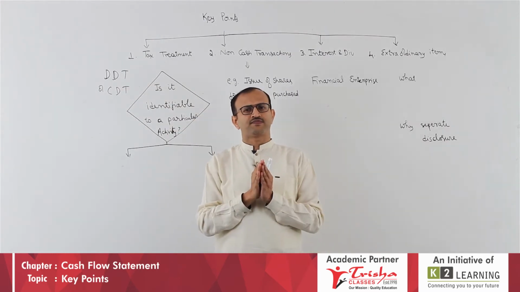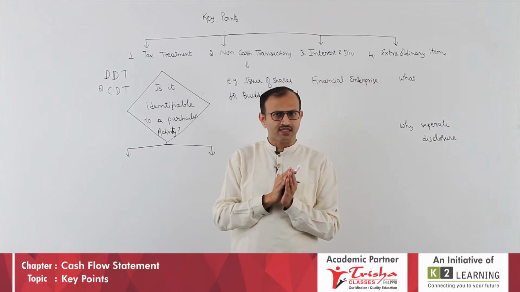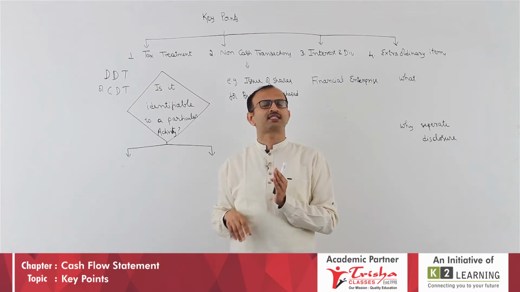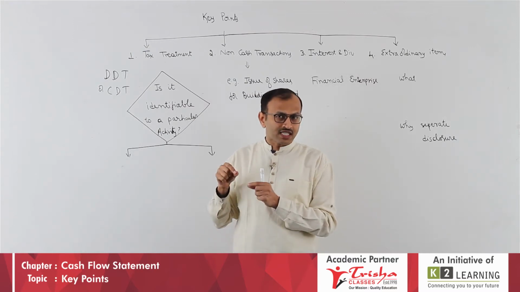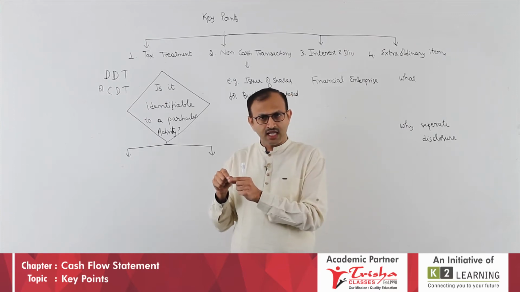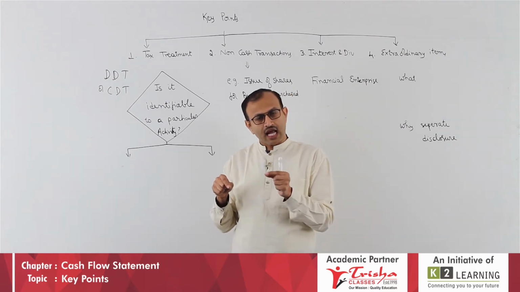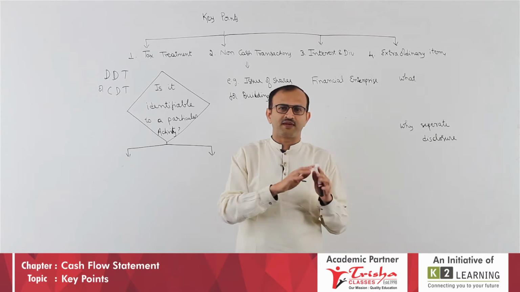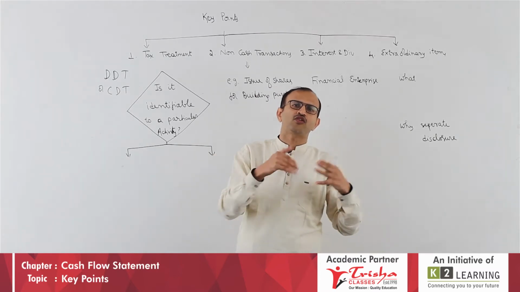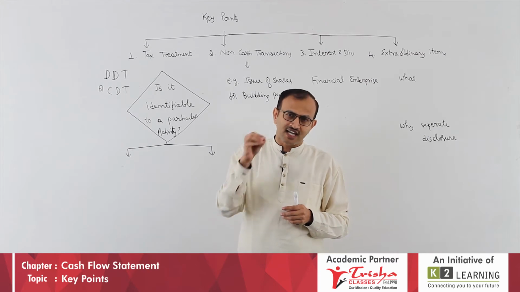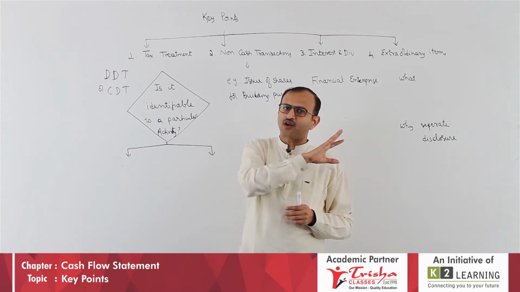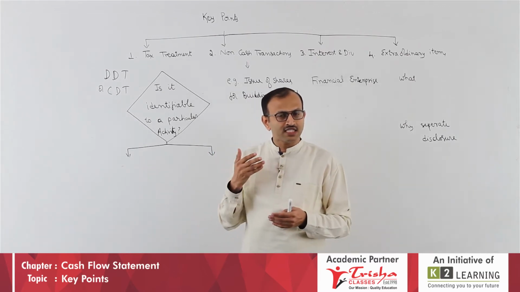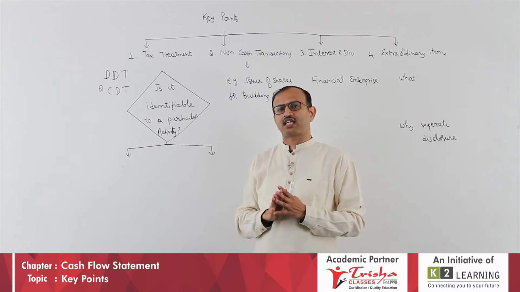Let us take the next one. There is something called capital gain tax. What does it mean? You sell an asset and you get a profit, and on that there is a tax, called capital gain tax. Capital gain means a gain arising out of transfer of a capital asset. Simply put, on a long term asset you sold, you got the profit. Now this tax is related to a long term asset, therefore it should be related to investing activity. Basically it is operating, but there are chances that it can come under investing activity or financing activity.